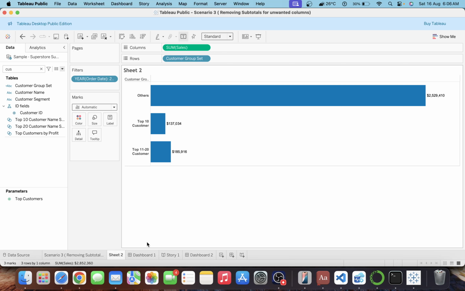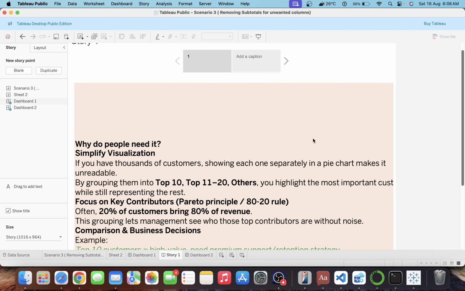So the question is in Tableau. The interviewer asks you to open the Superstore data, connect that data source, and create the top 10 customers they want to see. Next, they want another group, customers 11 to 20, and the rest will be the others. So why does the company need this kind of analysis?